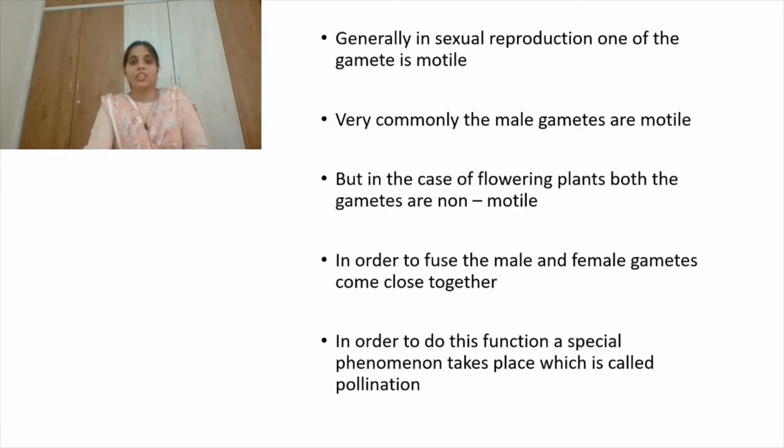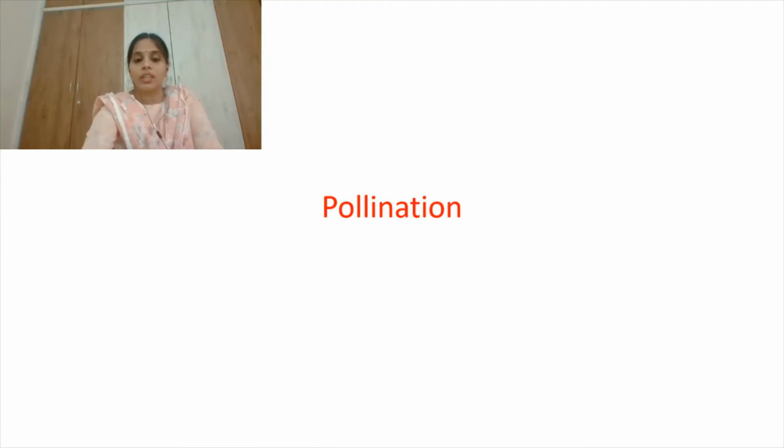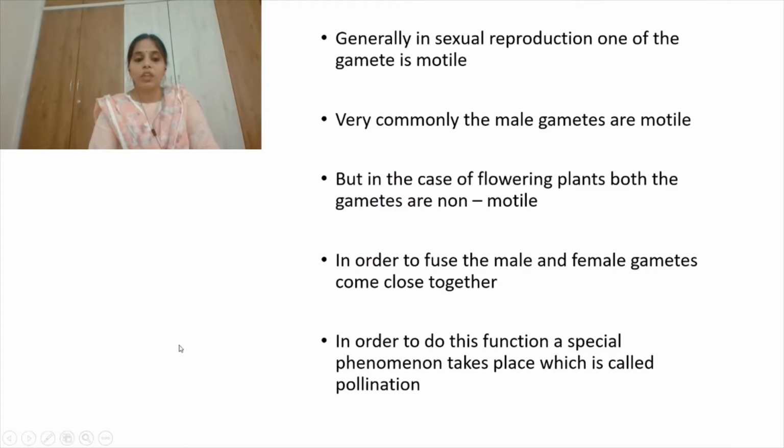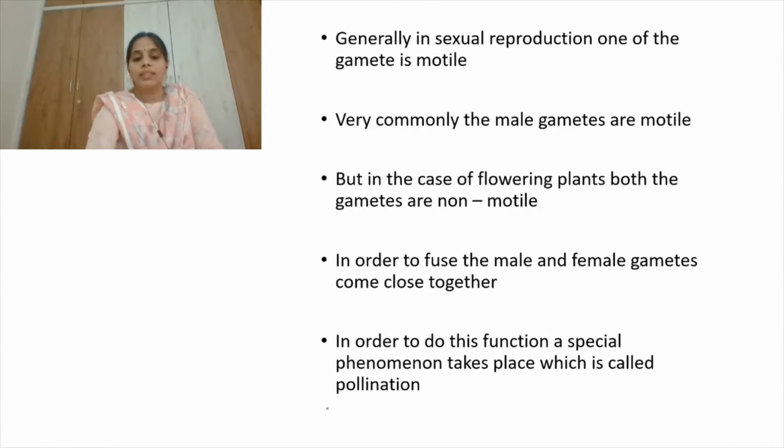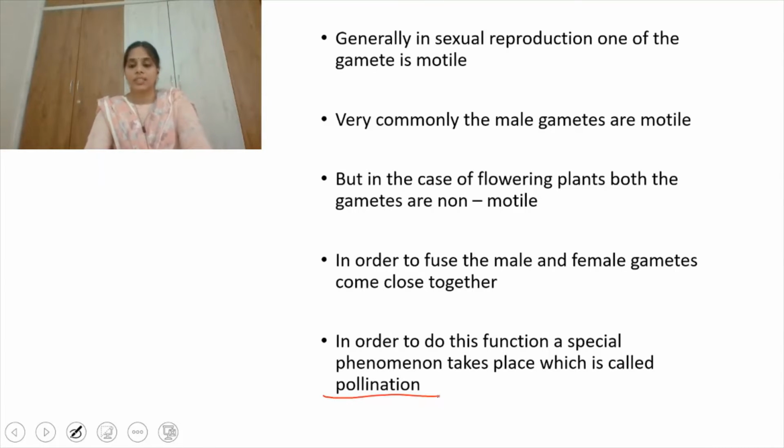So for fertilization, we already discussed that the gametes have to come close together in order to initiate fertilization. As both the male gametes and female gametes are non-motile, a special process takes place in order to bring the male gametes near the female gametes. And this phenomenon we call pollination. So let's discuss pollination in this class.